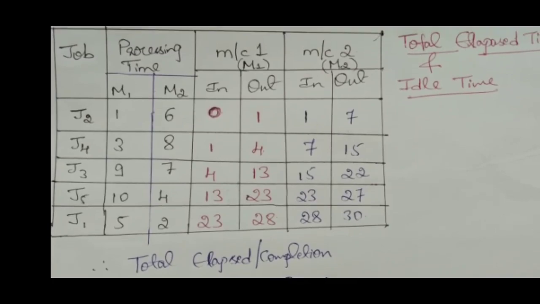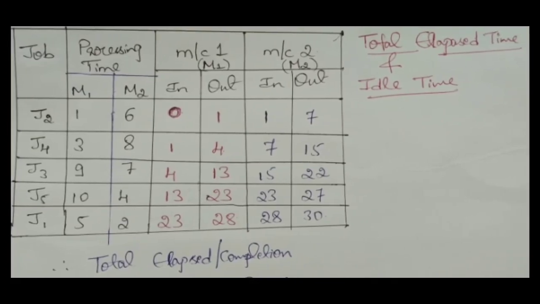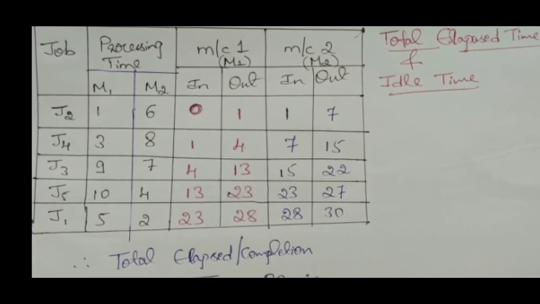Now, after writing the processing time, in the third column, first write down the M1 machine, the machine 1. For that, just write it in and out. This will tell you when the particular job will be loaded, what the time is, and after completing that particular job on the particular machine, what the outcoming time is. In time is whenever it will be loading, and the unloading time will be the out time.